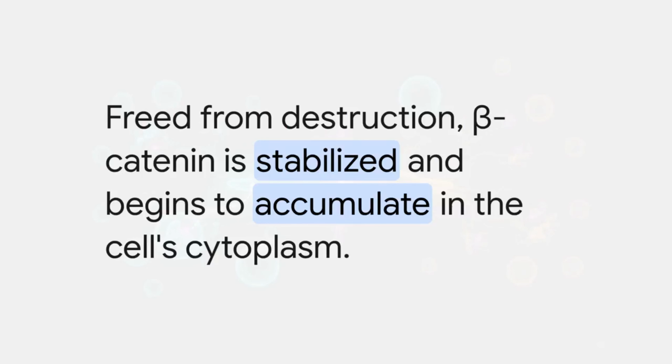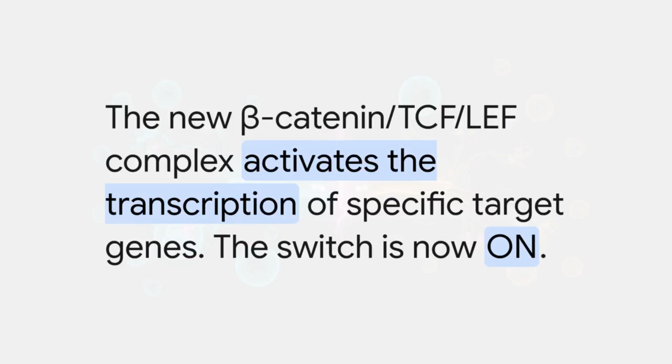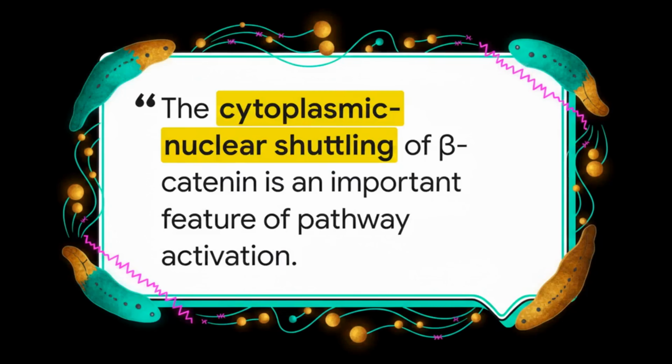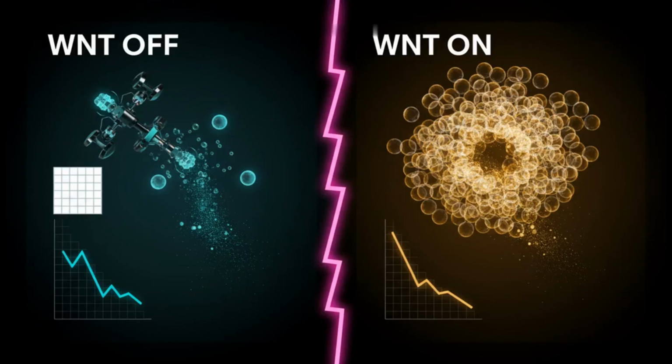Inside, it partners up with other proteins, kicking out repressors that were keeping the genes off. Together, they form a new activation complex. The switch is now on, and specific genes are activated. That journey from the cytoplasm to the nucleus is the absolute hallmark of this pathway's activation. So to recap, Wnt off equals beta-catenin gets destroyed, and genes stay silent. Wnt on means genes are on. So why does this one little switch matter so much?